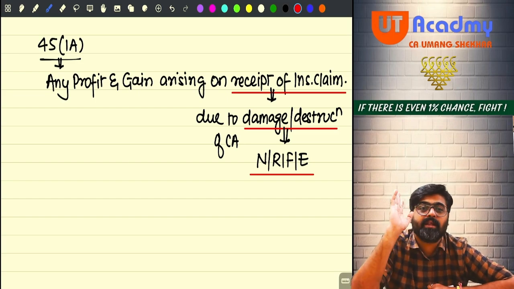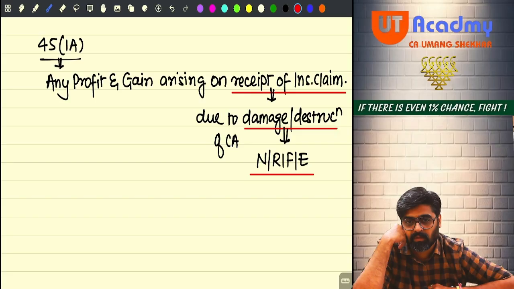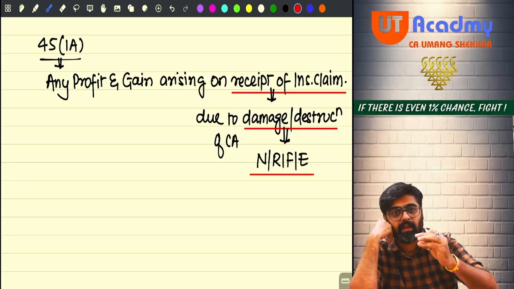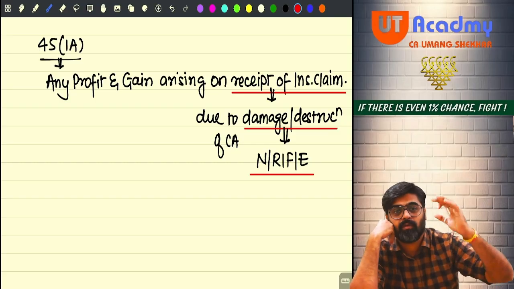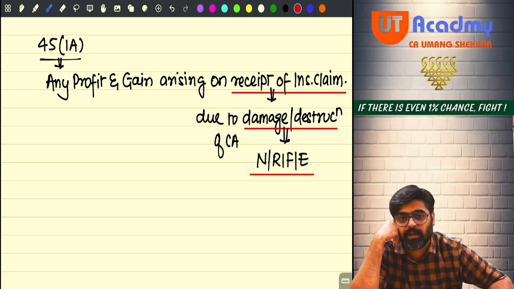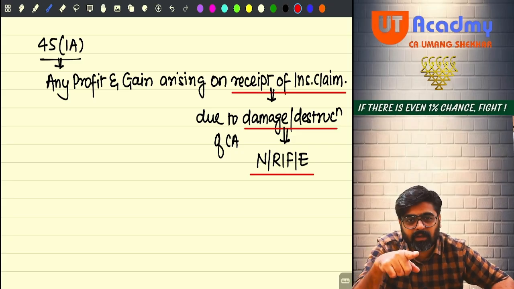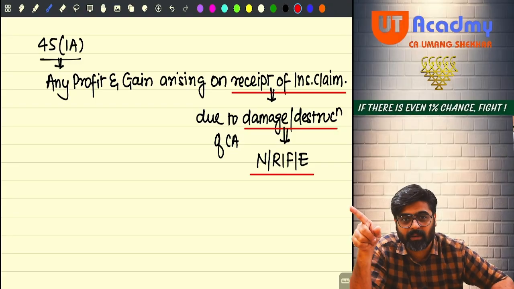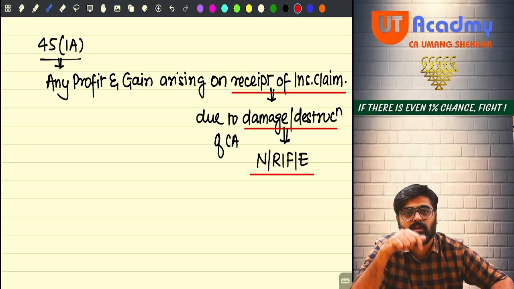God forbid if anything like this happens. Loss happened. Now the insurance company will come and they will give you 20 lakh rupees of claim. Insurance claim, insurance compensation. Will you remember this? Isn't it more than the cost? Is it more than the cost? Profit is happening, no? Gain is happening, no? So pay tax on that gain.